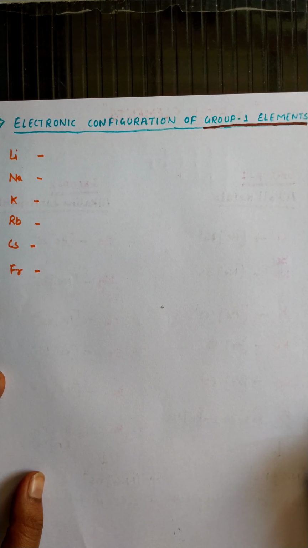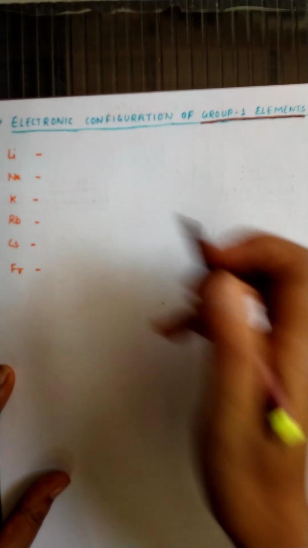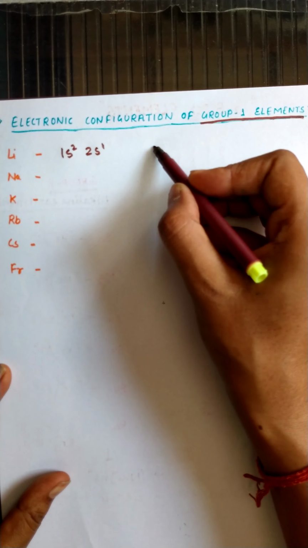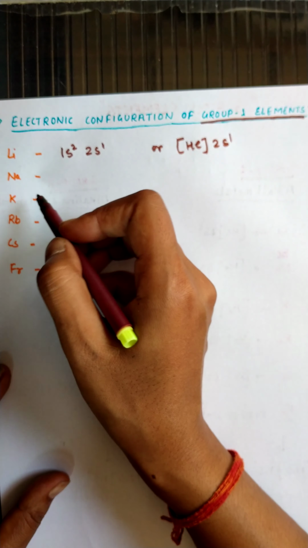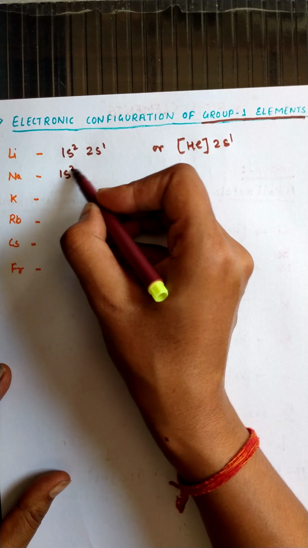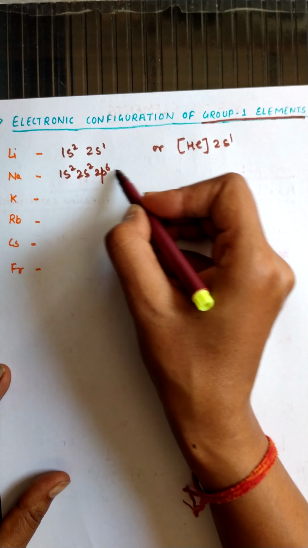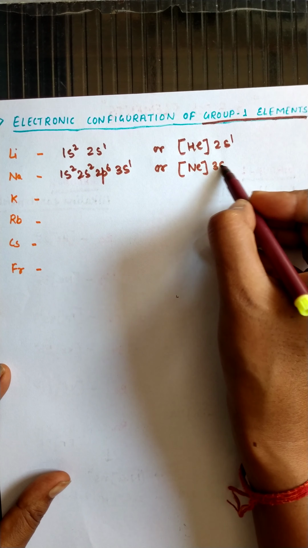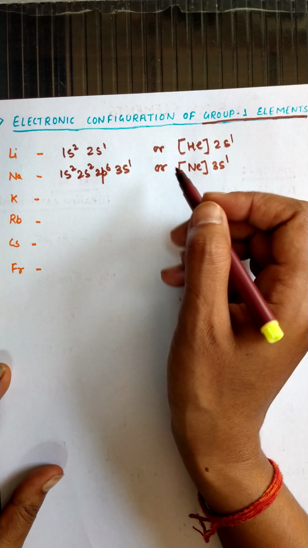So here we are going to discuss the electronic configuration of group 1 elements. Lithium is having electronic configuration 1s2 2s1. We can also write its configuration like this: helium 2s1. Sodium is having electronic configuration 1s2 2s2 2p6 3s1, or we can write it like this: neon 3s1, because this much configuration represents the neon noble gas.